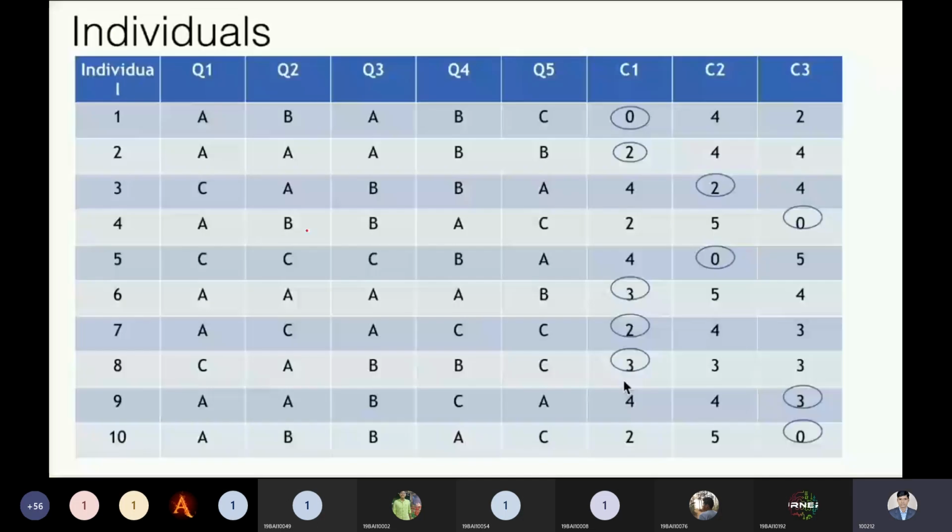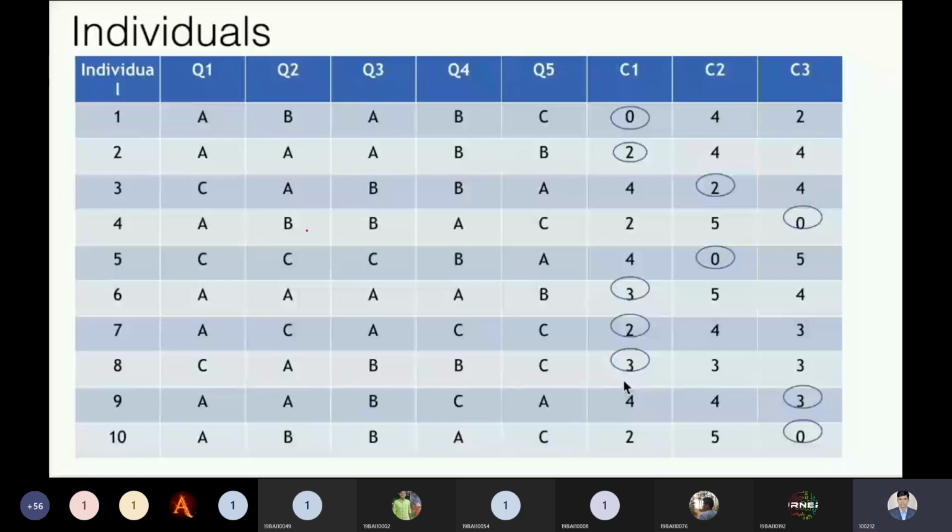So this point is clear to all the people, how we are choosing the minimum value. Why are we choosing the minimum value? Because it defines that this particular cluster center is close to this data point, because it is representing the similar feature. Okay, and we have focused on the similar feature, then we need to put the 0. So it tells us C1 is close to this data point. Same thing we have chosen respectively, and we categorize our clusters based on this minimum distance. Now this point is clear.